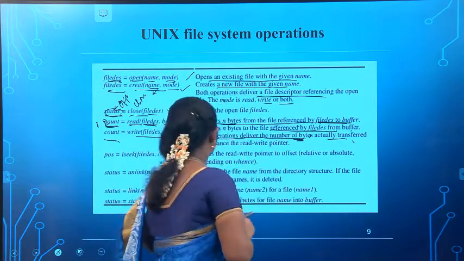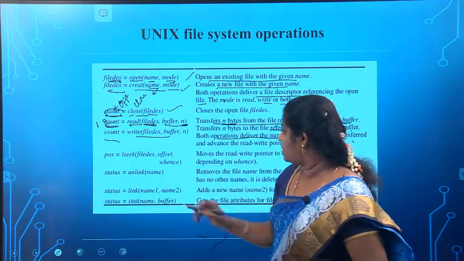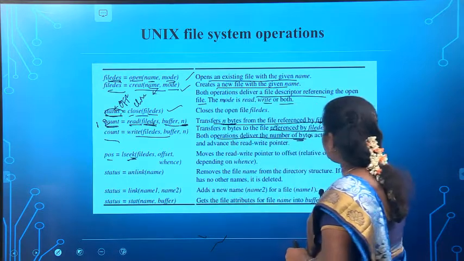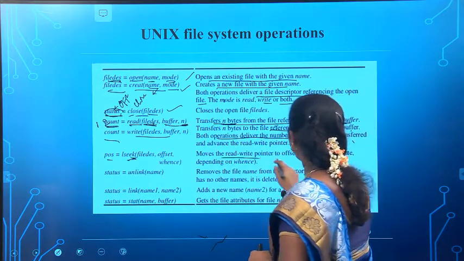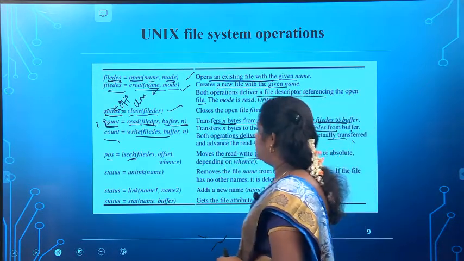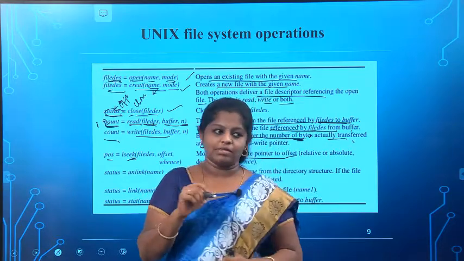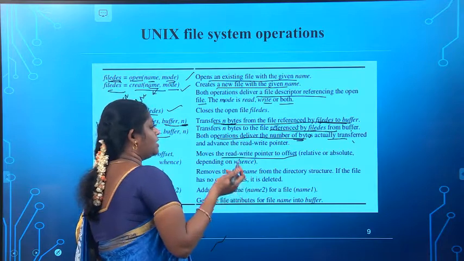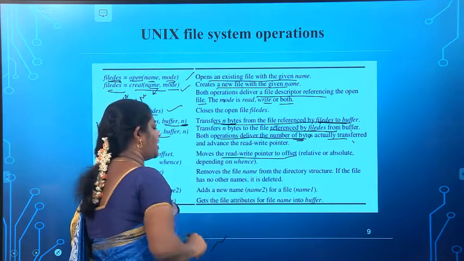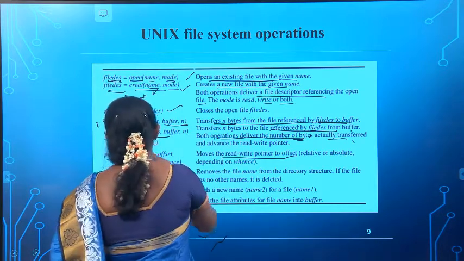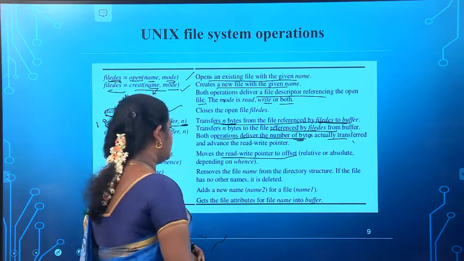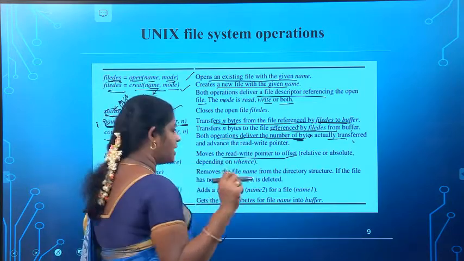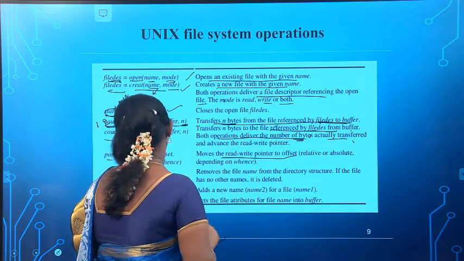What is the next one? Position is equal to LSEEK. What do you mean by seek? It moves a read write pointer to the offset. That means if the client wants to read the content from the middle of the file, then with the help of this read write pointer, the user can take the file from that particular position.